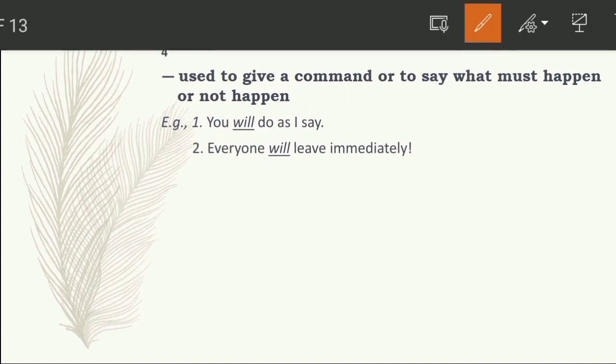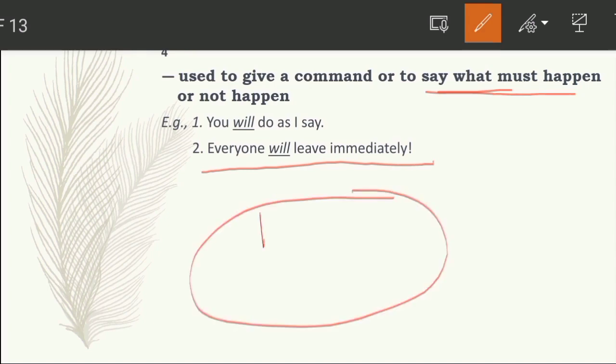Let's see the second one, that is, everyone will leave immediately. Here we are saying that everyone must leave immediately. You can think of a situation like this: it is a mall, and there is a very harsh situation. Suppose there is a very big fire in the mall, and the whole mall is covered with carbon dioxide, a very harsh situation.